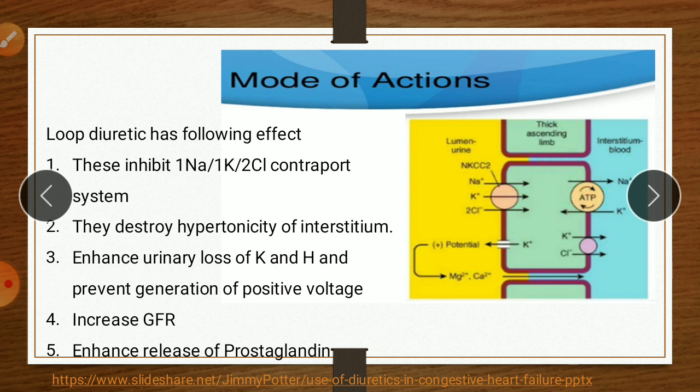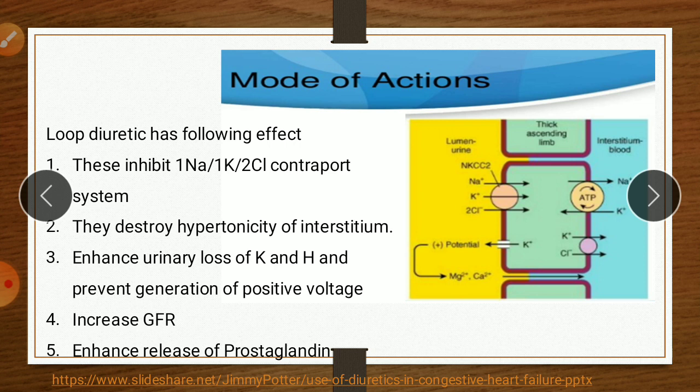So this combined effect also affects the macula densa cell. It is a special type of cell, the macula densa cell, which has communication with the afferent arterioles. The afferent arteriole is the one which collects the fluid and passes it to the Bowman capsule.